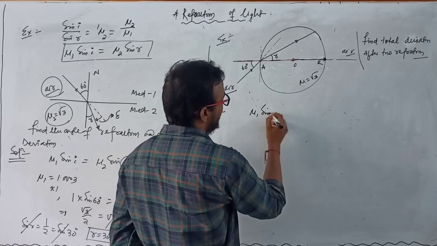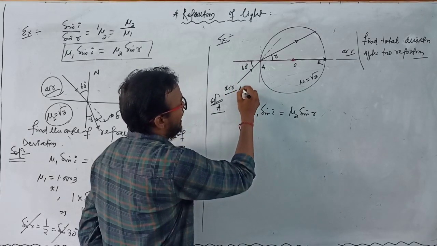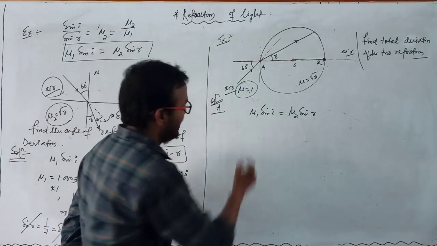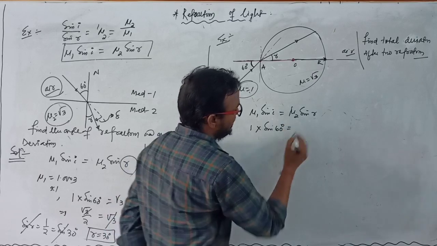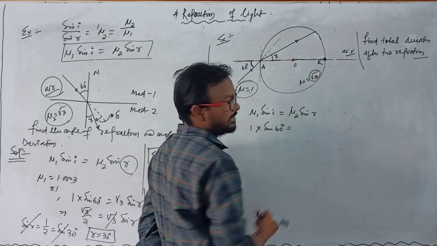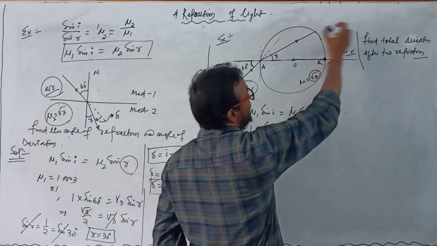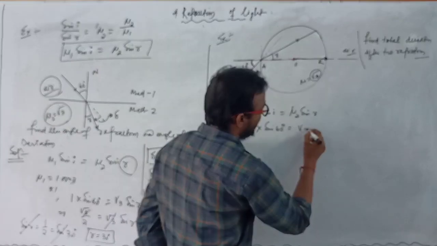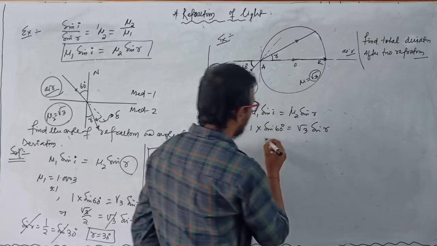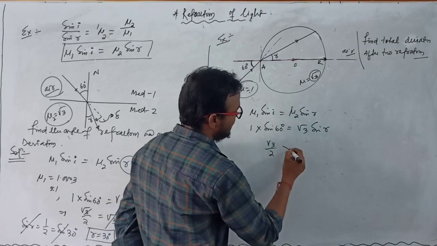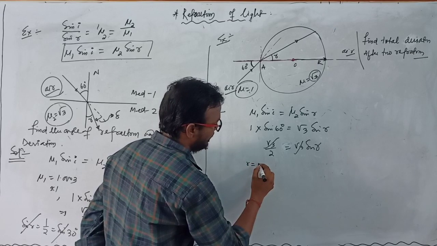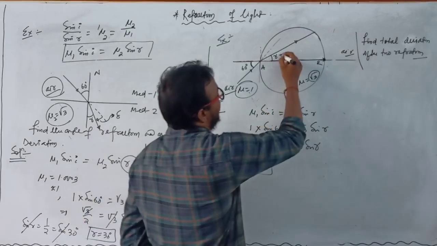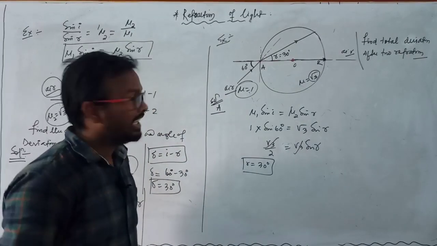First we have to find this angle r, and we have to use this relation according to Snell's law, mu1 sin i equal to mu2 sin r. Here this is air medium and the refractive index for air medium is equal to 1. So we use 1 into sin of the angle of incidence, 60 degree, which is equal to mu2, the refractive index of the second medium, root 3 into sin r. We already discussed root 3 by 2, sin 60, which is equal to root 3 into sin r, root 3 cancels. So the value of r is equal to 30 degree. So this angle is equal to 30 degree.